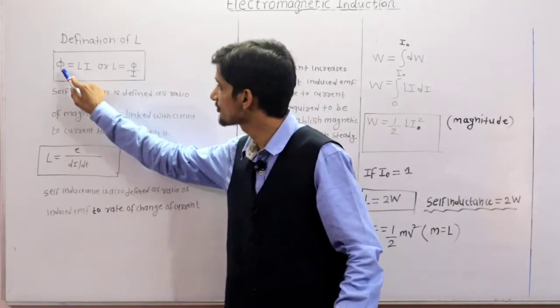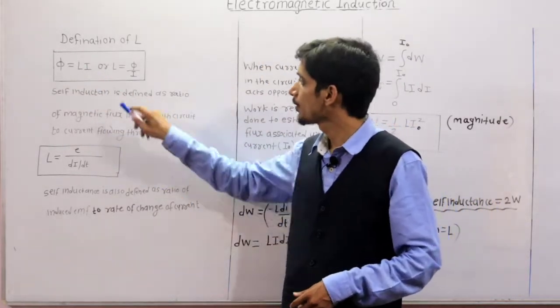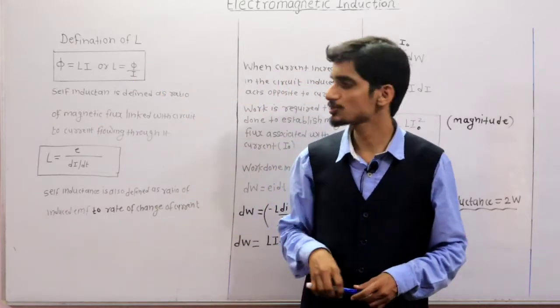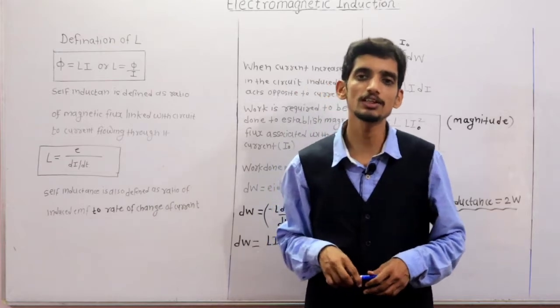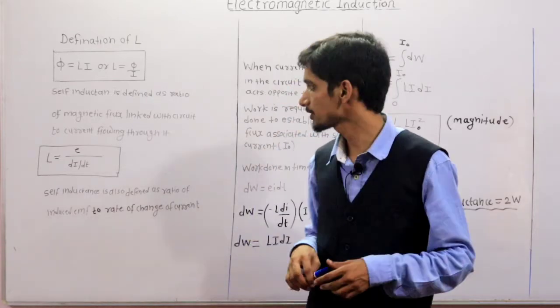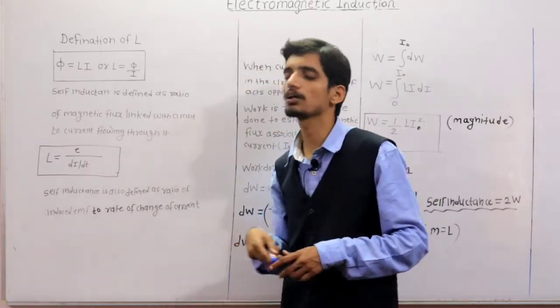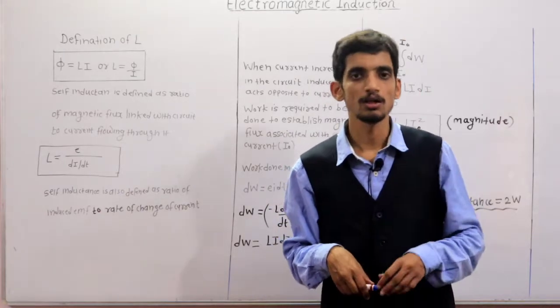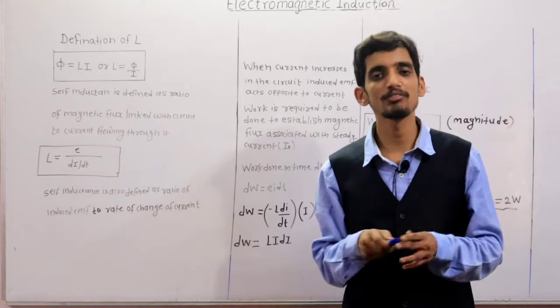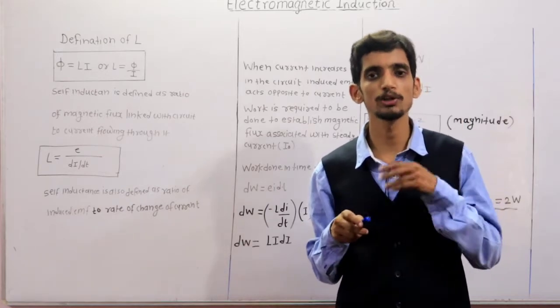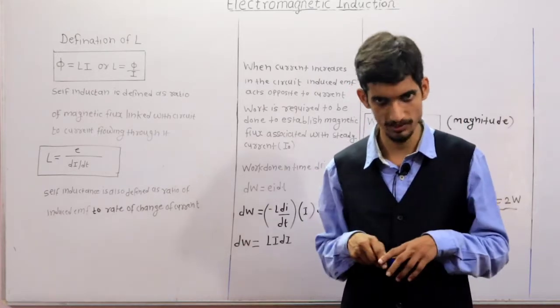Now we are going to discuss the definition of L in terms of its formula. As we know that Φ is equal to L into I, or L is equal to Φ upon I. So self-inductance is defined as the ratio of magnetic flux linked with the circuit to the current flowing through that circuit. Again I am repeating, self-inductance is defined as the ratio of magnetic flux linked with the circuit to the current flowing through it.